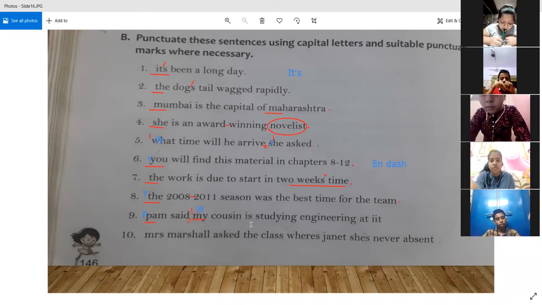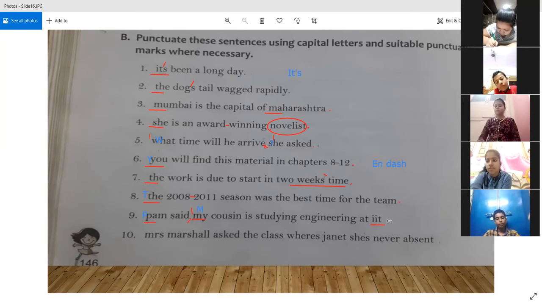My cousin is studying engineering in IIT. Then Shubhanjali: Sir, IIT whole will be capital and then full stop, and then the quotation marks will close. It is an abbreviation, right? And we know that for abbreviations, they should be in capital. And when we write it in full form also, the first letter of every word should be in capital. So we are going to write IIT in capital, right? Then we will put a full stop, and after that, the quotes will be closed. So this is how the sentence will be completed.